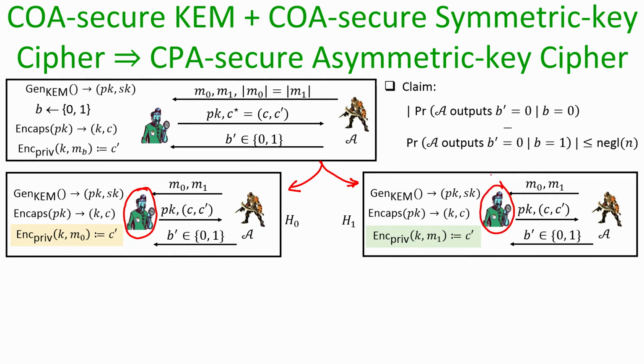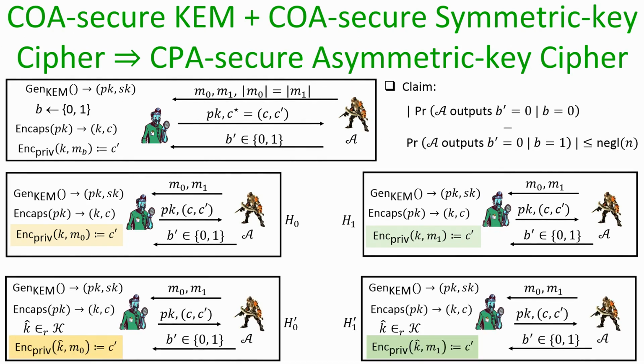Since our goal is to prove that the distinguishing advantage of the attacker is negligible, we need to show that from the viewpoint of the attacker, H0 and H1, these two experiments, are computationally indistinguishable. That means, with almost equal probability, the adversary is going to output 0 in experiment H0 as well as in experiment H1.